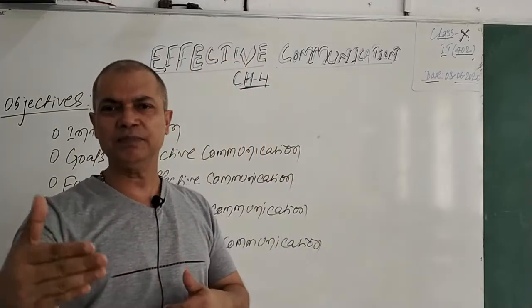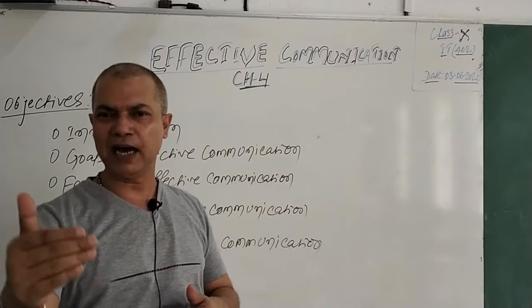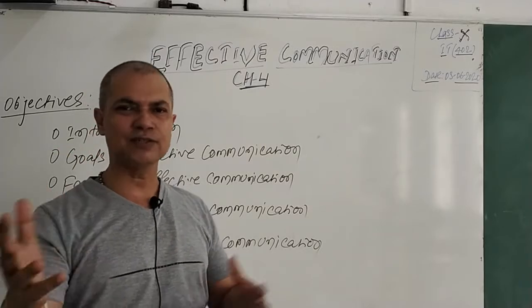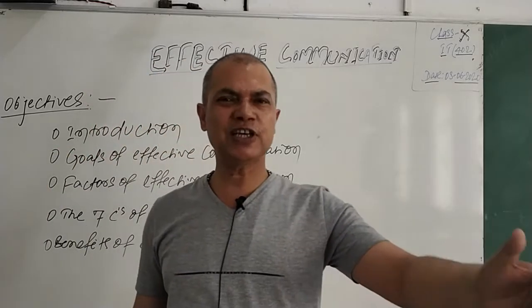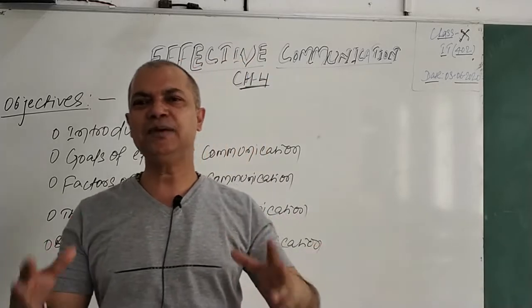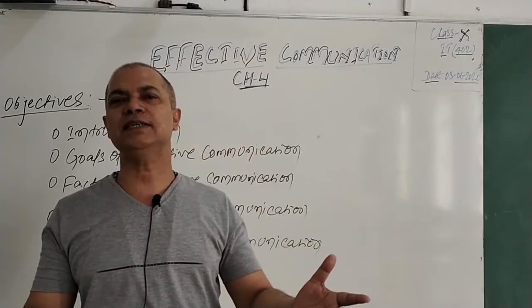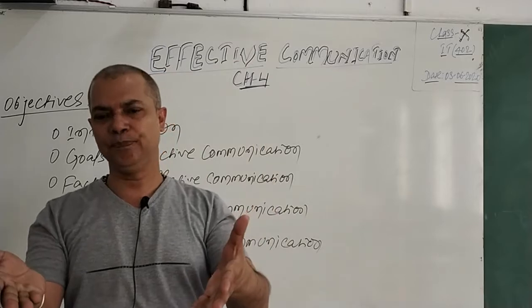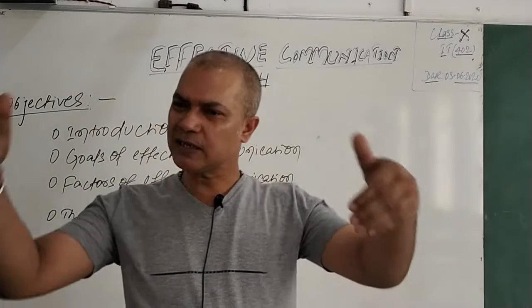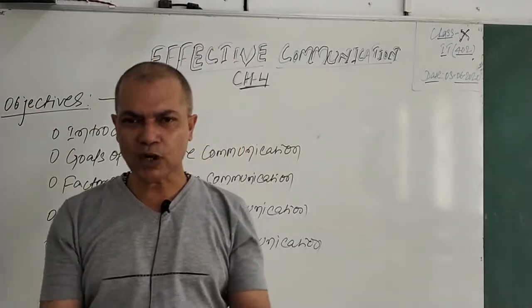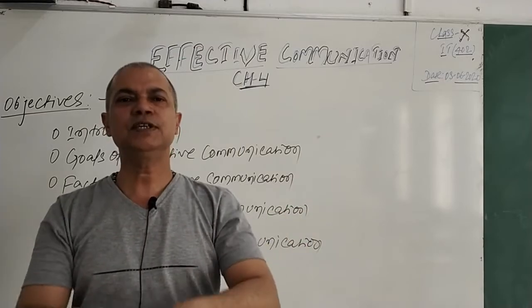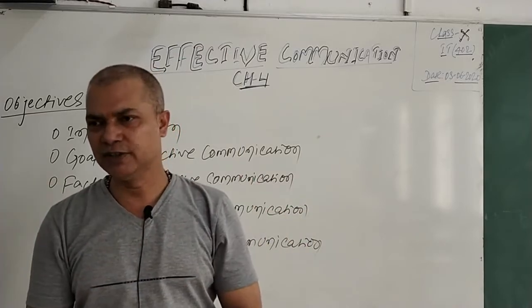With an elder member, the pace of my communication should be accordingly. With a small child I am communicating, then definitely I have to adjust. This is what the context is. So to whom you are talking, in what circumstances, in what situation you are talking, these are all factors of good communication.